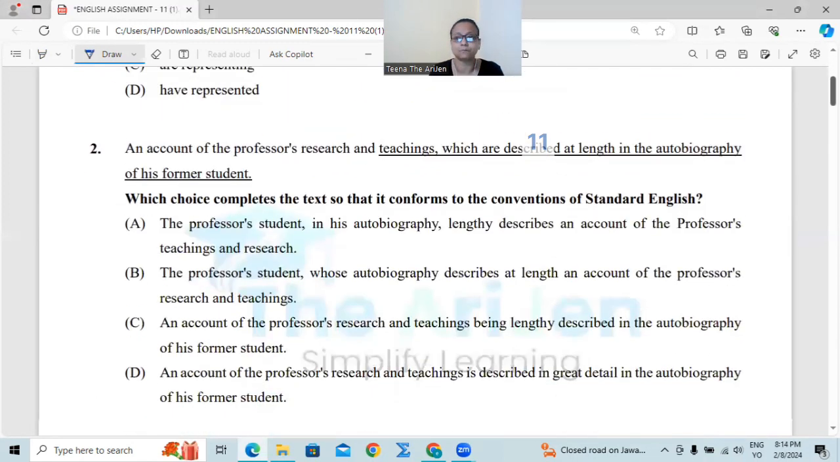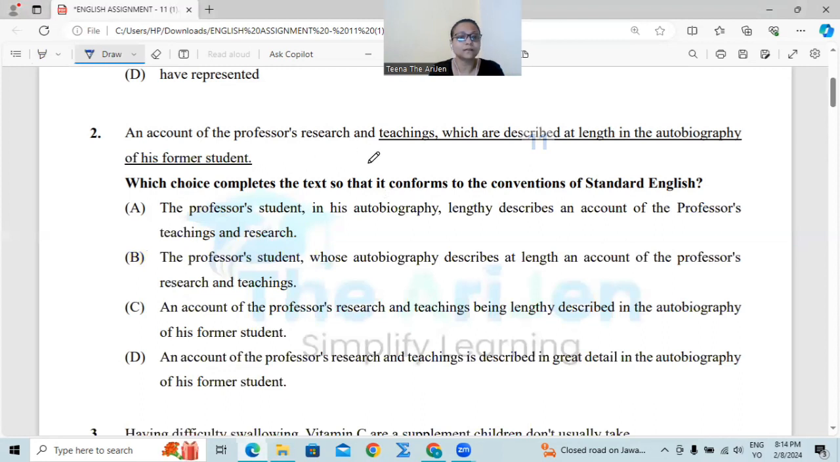Question number 2. An account of the professor's research and teaching, which described at length in the autobiography of his former student. So an account of professor is which are described at length in the autobiography of his former student. So now unnecessarily a relative clause has been inserted over here, right? We don't require it. Let us see the choices. The professor's student in his autobiography lengthily described an account of the professor's teaching and student. No, the main thing is the professor's research.